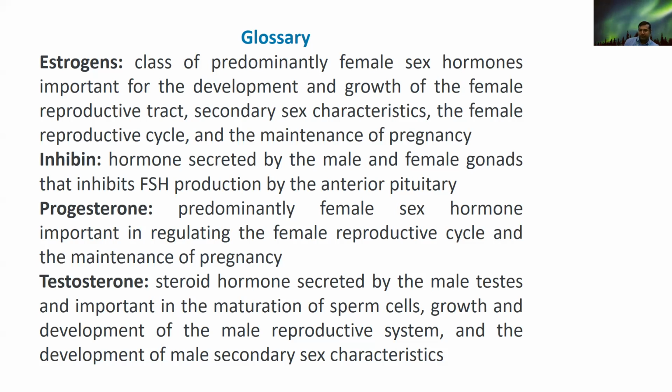These are steroid hormones secreted by the male testes, and they are very important in the maturation of sperm cells, growth and development of the male reproductive system. They also develop the secondary male sex characteristics. So this is a very important hormone, that testosterone.